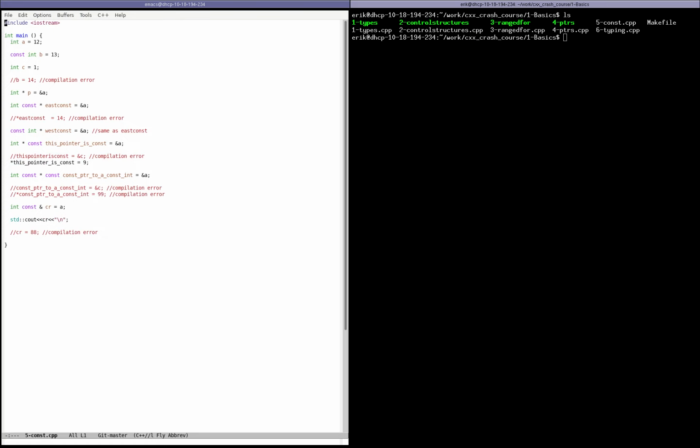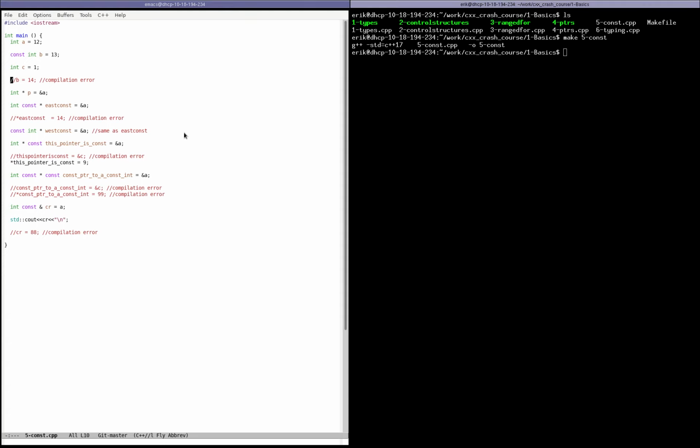Something else that we can do on variables in C++ is to declare variables to be constant. And here we have a simple example of that. We have a variable a, we initialize it with 12. We have a variable b, and we say it's a constant. We initialize it with 13. We have another variable c, we initialize this with 1. What happens is that we said that b is constant, so if you try to execute something like b equals 14, you won't be able to do that. The compiler is going to stop you.